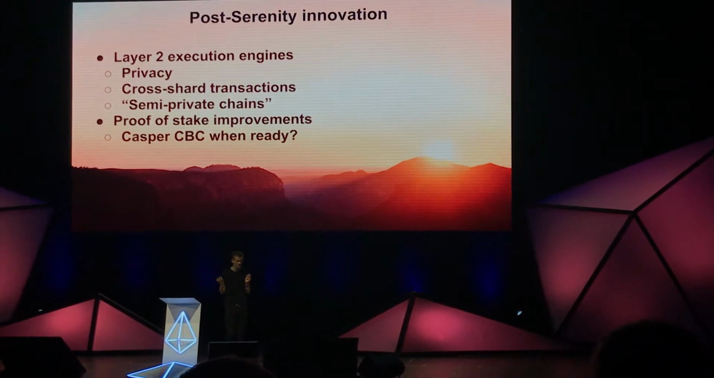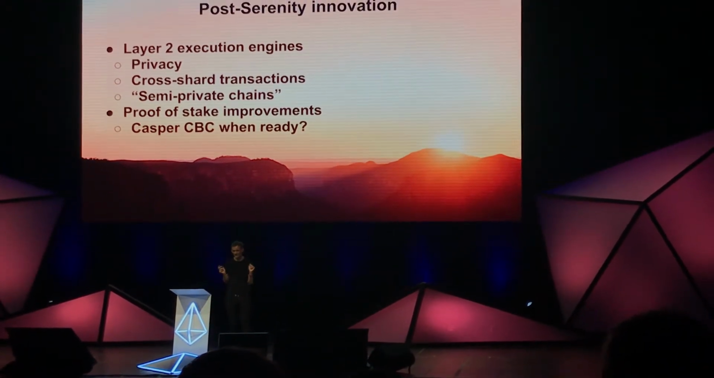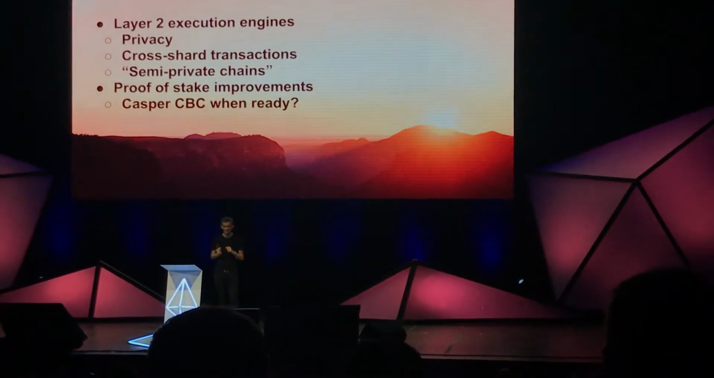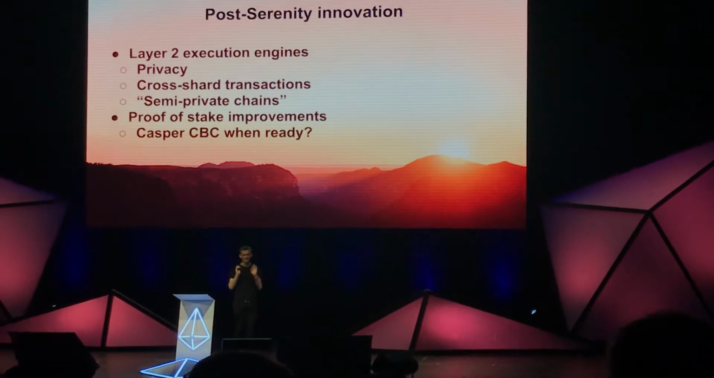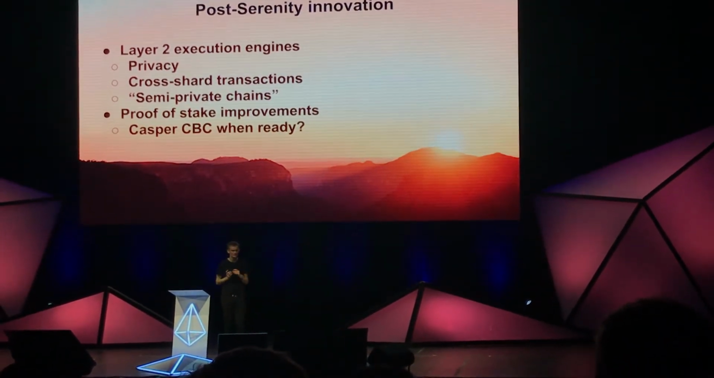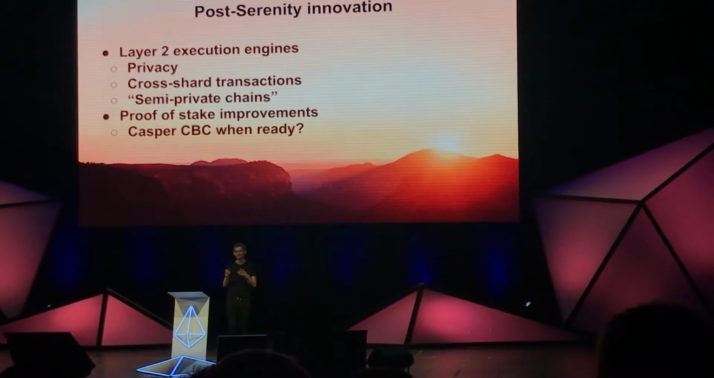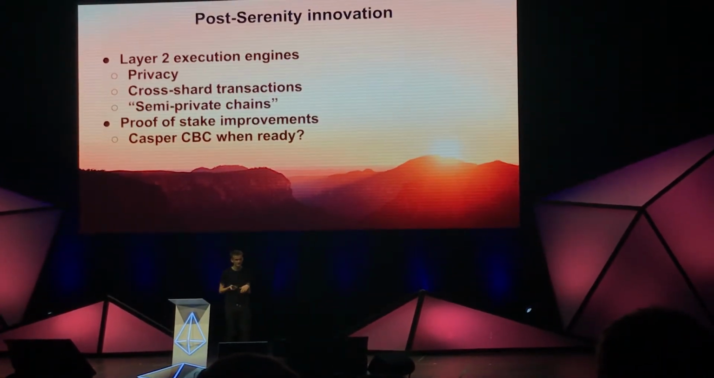Cross-shard transactions, semi-private chains. The idea here is that if you want to build some application where the data is kept private between a few users, you could still dump all the data on the public chain, but you would just dump it in an encrypted form. Or you can dump hashes of it and use zero-knowledge proofs, your choice.